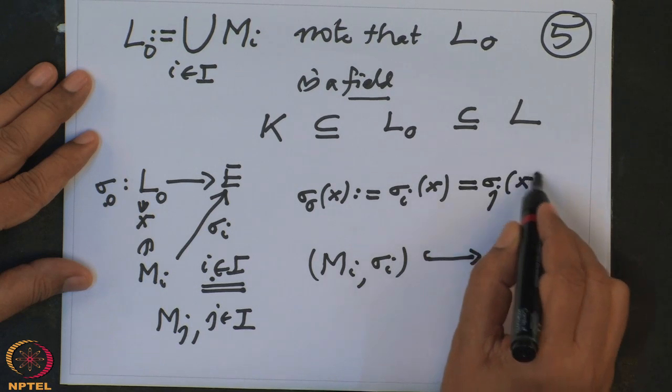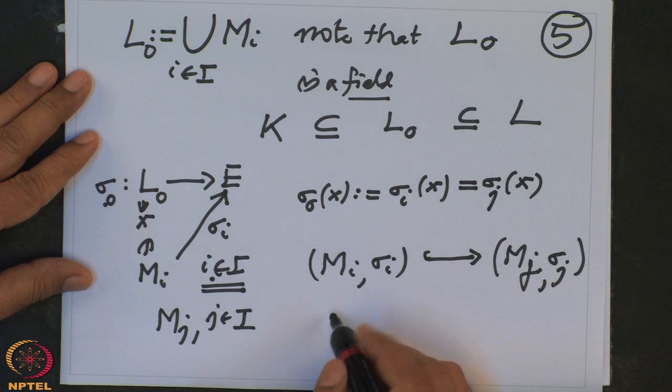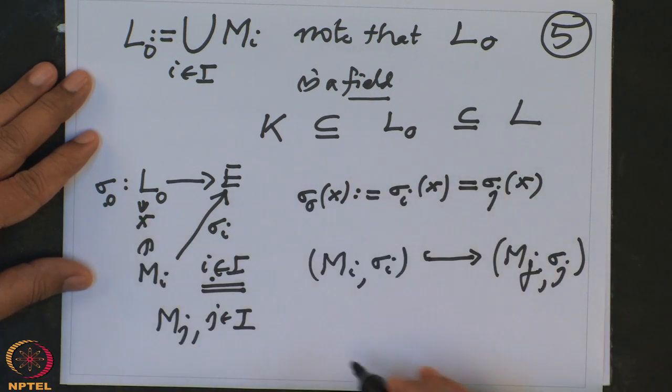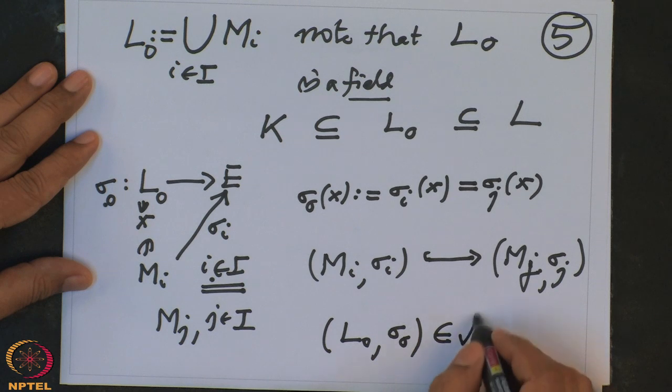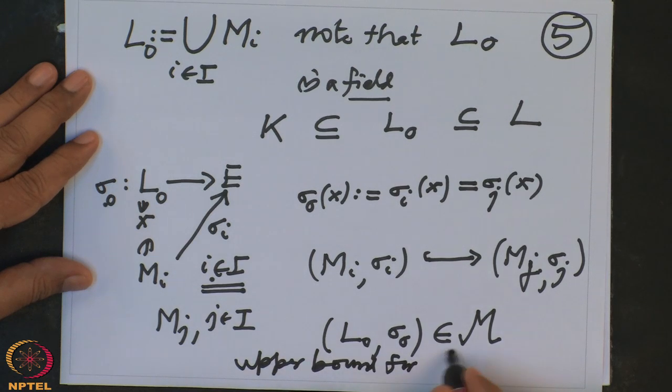So it's well defined, no problem. And remember, everywhere we are choosing that this is a chain. Therefore we have caught hold of this element L naught, sigma naught. This is again in M, and which is clearly an upper bound for the chain Mi, sigma i.